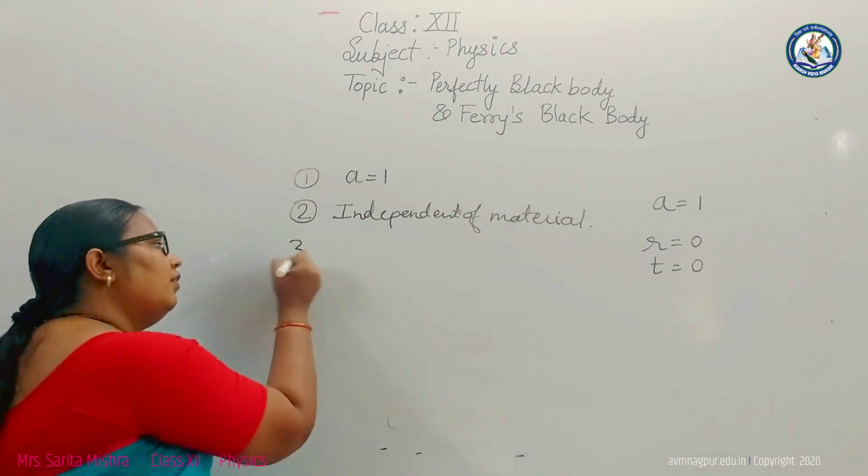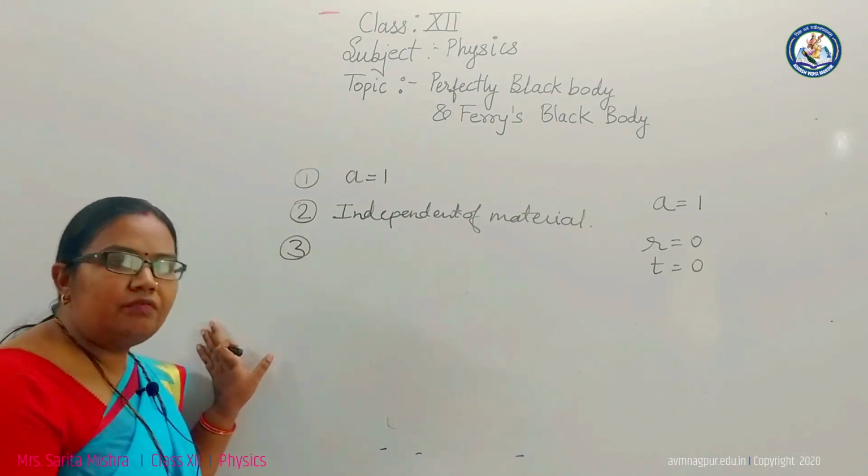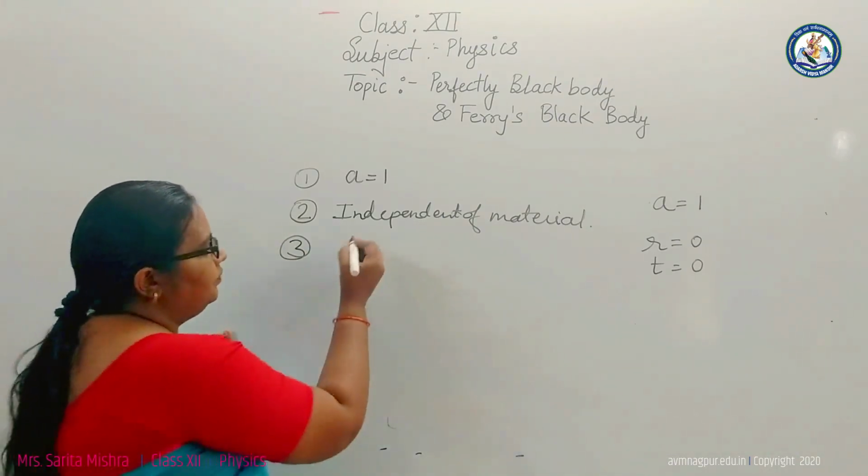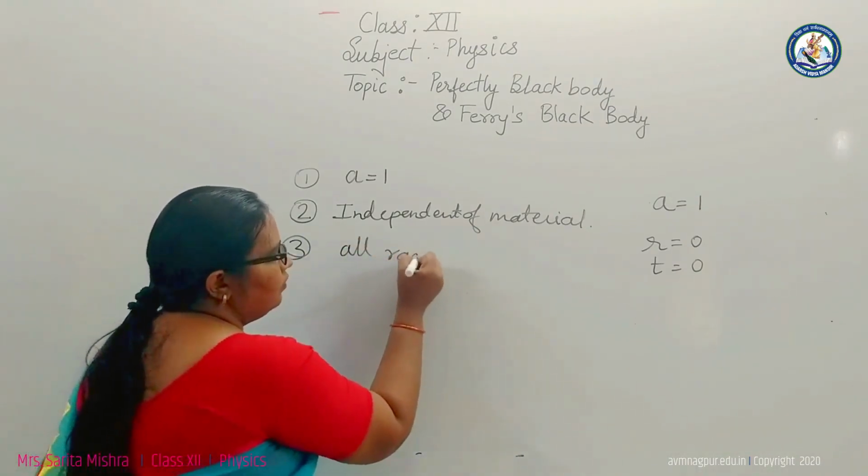And third, whenever we heat the perfectly black body, the emission of heat radiation is over all ranges of wavelength.